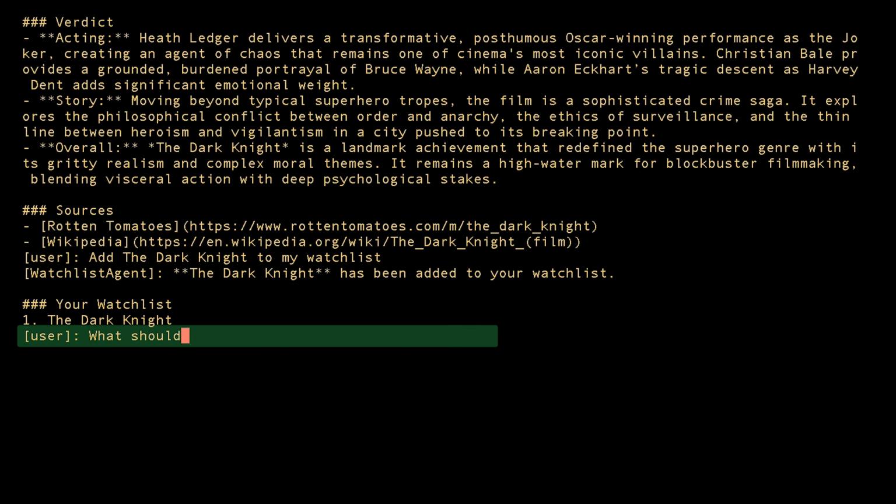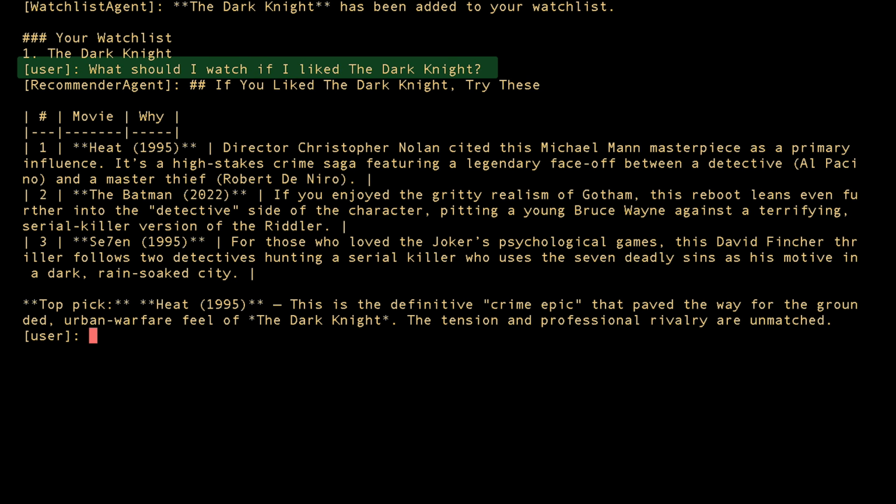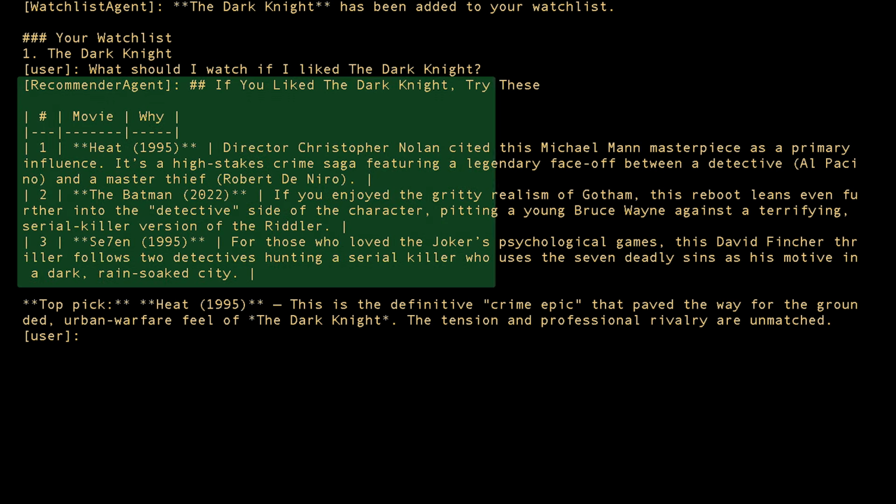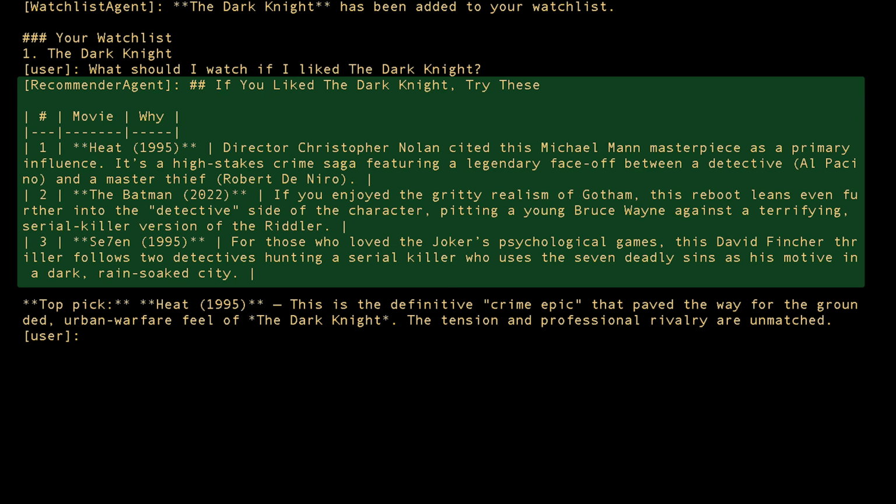Here is where the state-aware instruction kicks in. Recommender agent's prompt now includes the user's watchlist, The Dark Knight, injected automatically by ADK's key templating, so the agent knows not to recommend it. And look, The Dark Knight isn't in the recommendations. It suggested Heat, The Batman, all thematically related, none already on the list. That's not luck. That's instruction templating doing its job.